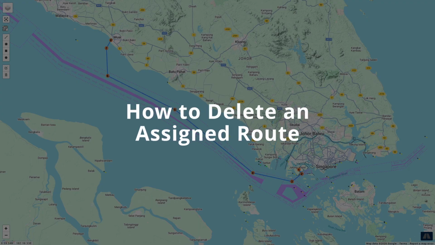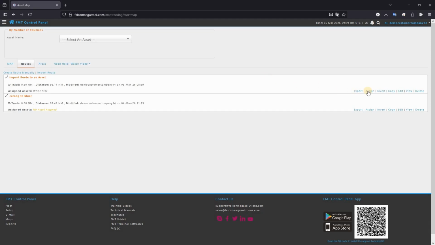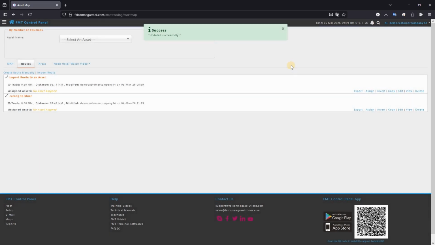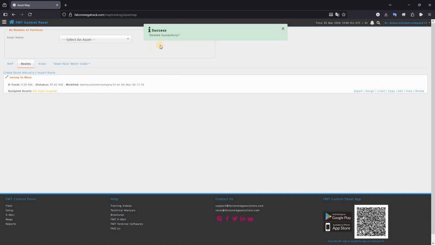How to delete an assigned route. Click on Assign. Remove the selected asset from the route. Click on Update to confirm the changes. The asset has been successfully unassigned. Next, click on Delete. And click on OK to confirm the deletion of route. The route has been deleted successfully.